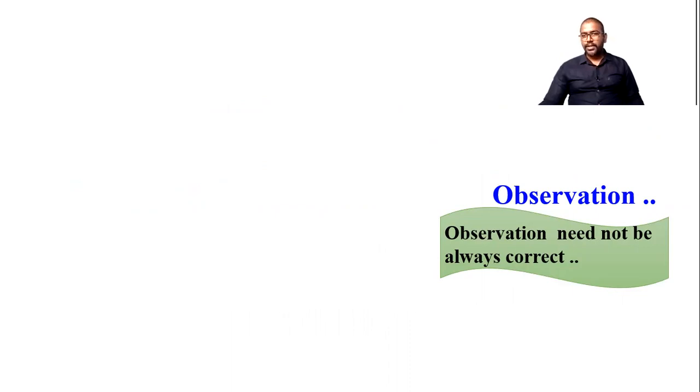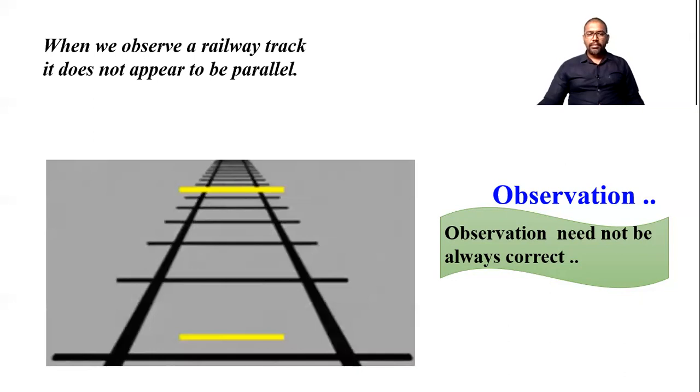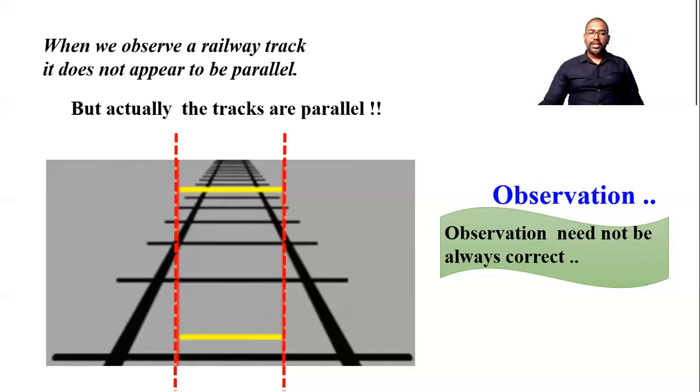In physics, we have to learn whatever we observe, whatever we see in the surroundings. So this observation need not always be correct. Sometimes whatever we see may not be correct. Let's see one example. When we observe a railway track, it does not appear to be parallel. Let's see a picture of a railway track. So these railway tracks appear not parallel, but actually you know that they are parallel. Whatever we observe in the case of the railway track is wrong, but actually the tracks are parallel.